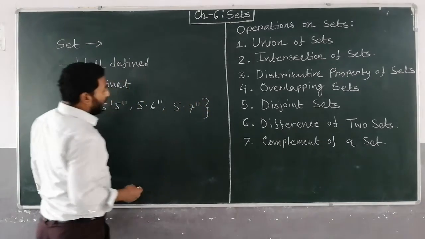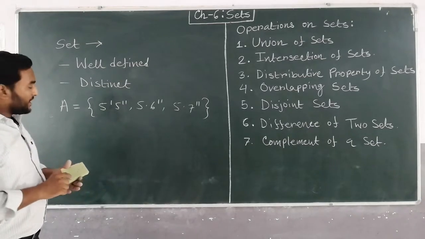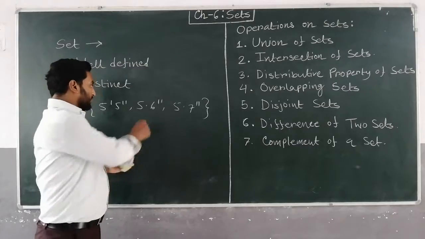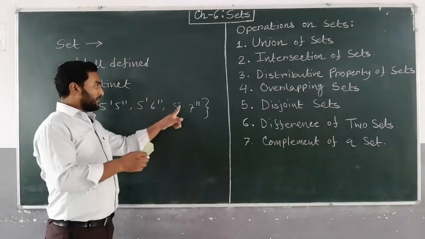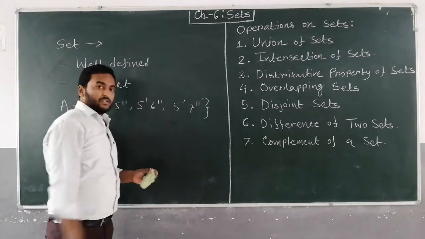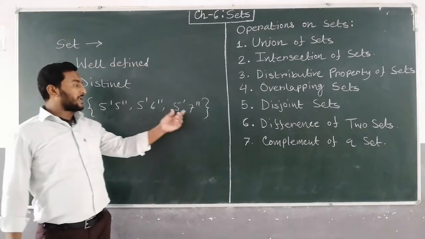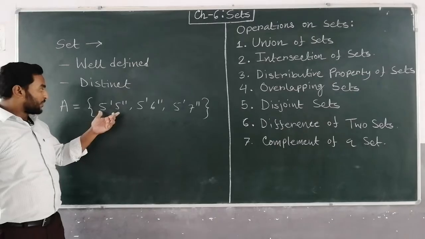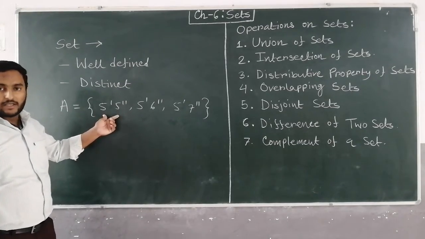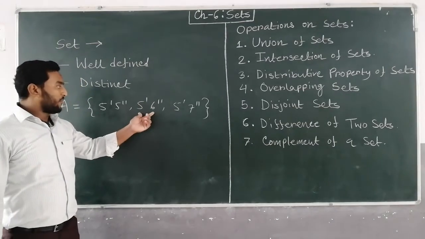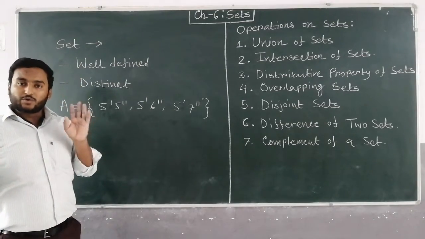So all the students are having either height 5 feet 5 inch, 5 feet 6 inch or 5 feet 7 inch. Many students are there, but we have written only 3 heights, because suppose 5 feet 5 inch height belongs to suppose 15 students, this height 5 feet 6 inch suppose belongs to 20 students.